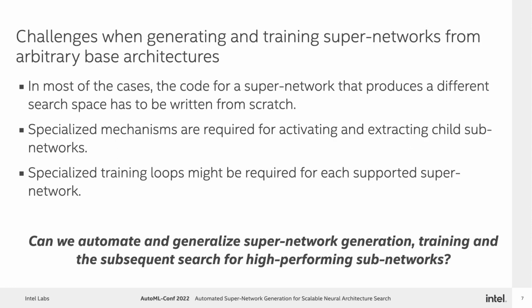There are a few challenges when generating and training supernetworks from arbitrary base architectures. In most of the cases, the code for a supernetwork that produces a different search space has to be written from scratch. Specialized mechanisms are required for activating and extracting child subnetworks. Specialized training loops might be required for each supported supernetwork. Can we automate and generalize supernetwork generation, training, and the subsequent search for high-performance subnetworks?